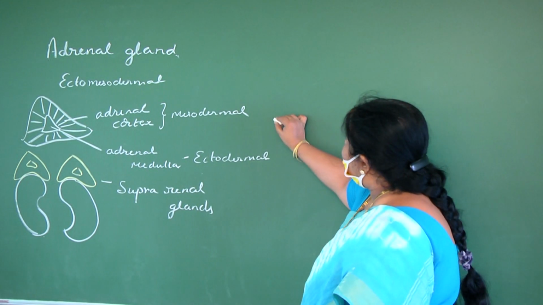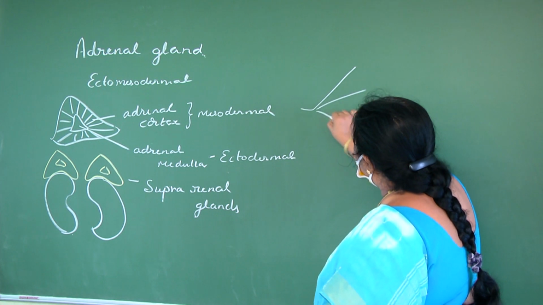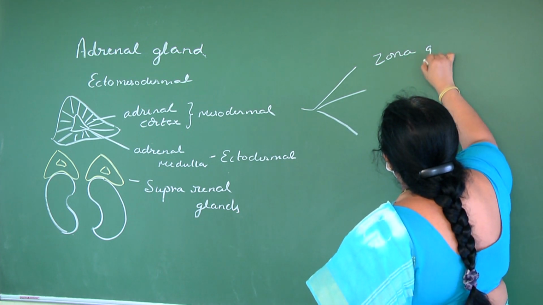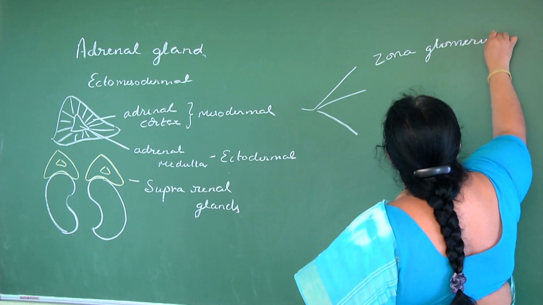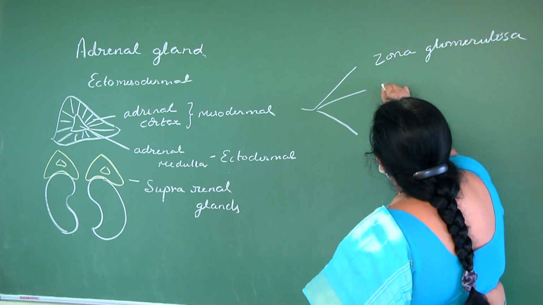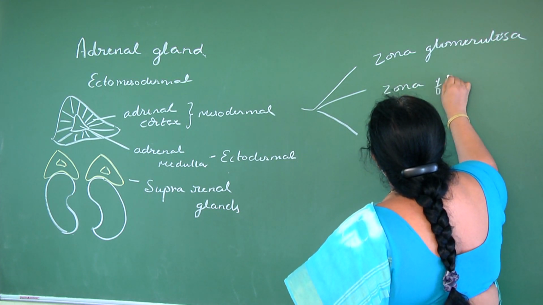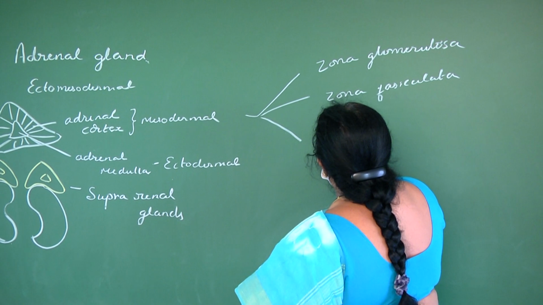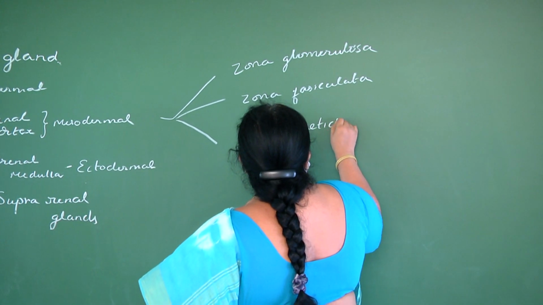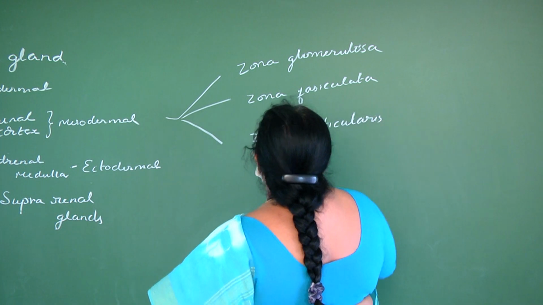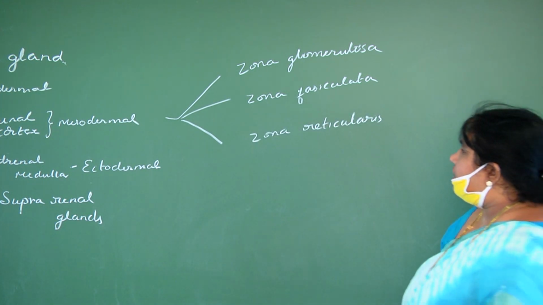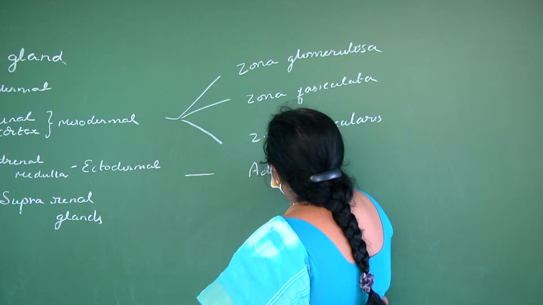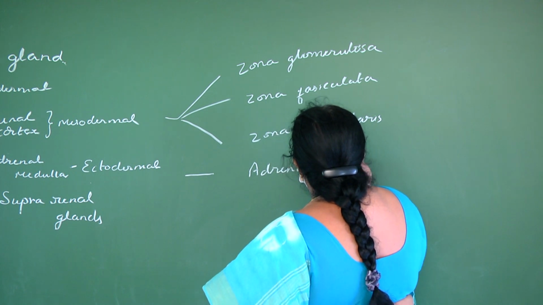Adrenal glands have two parts, adrenal cortex and adrenal medulla. Adrenal cortex shows three zones called zona glomerulosa, zona fasciculata and zona reticularis. Then comes the adrenal medulla.